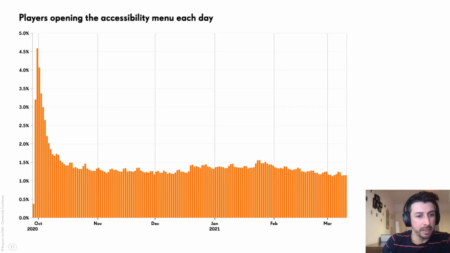This is how many players are opening the accessibility menu each day, and this is from the game. This feature was released at the end of September until today. Obviously there was a big peak at the beginning. We have a permanent 1.5% of players opening this, over 1%, and it's interesting that just having, I think, the visibility of this button on the home screen gives this continuous permanent 1% or over 1% of DAU.